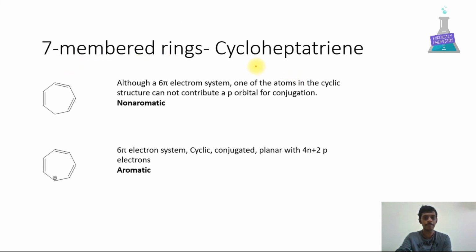7-membered ring, cycloheptatriene. Although a 6 pi electron system, one of the atoms in the cyclic structure cannot contribute a p orbital for conjugation. Hence the molecule is non-aromatic.